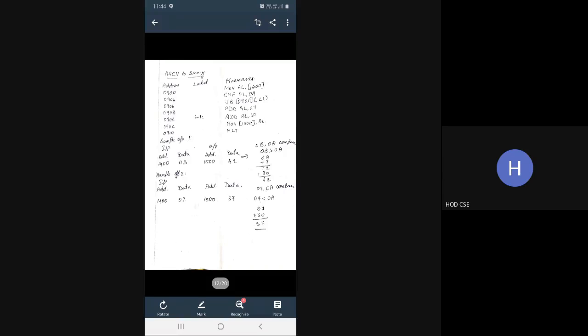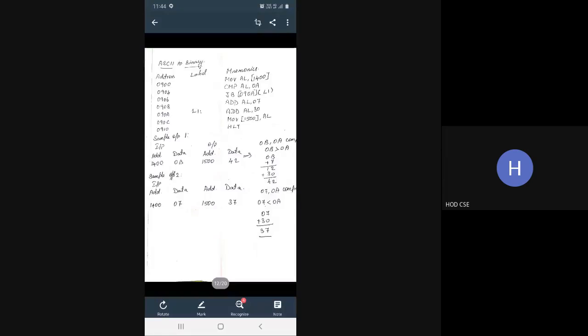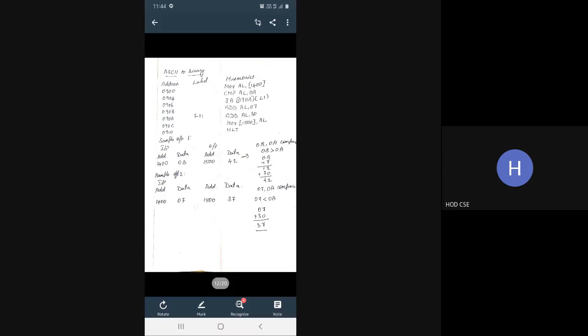Next one is ASCII to binary. So do you know the ASCII value? What is ASCII value? As I told you earlier, we can't receive the binary value directly from the processor because it is a hexadecimal processor. We receive only the hexadecimal value. Even though you write the program with respect to binary, it will automatically be converted to hexadecimal and you will receive only the hexadecimal output.